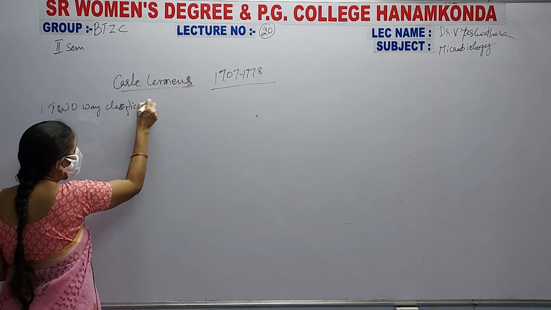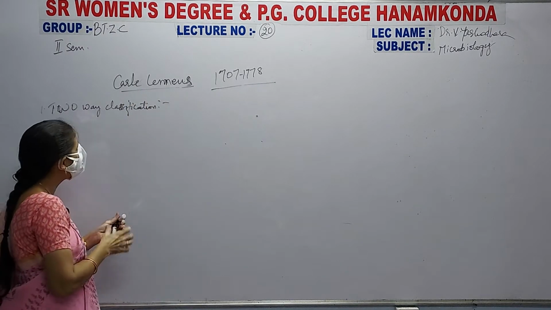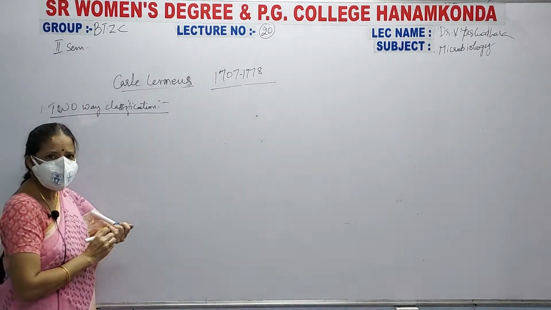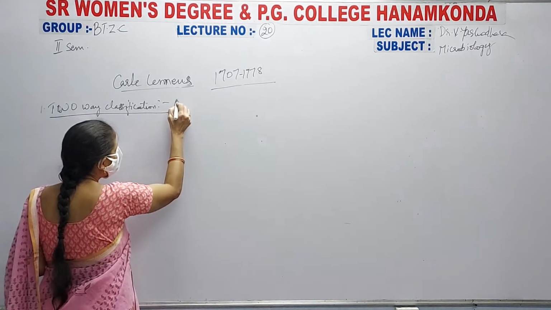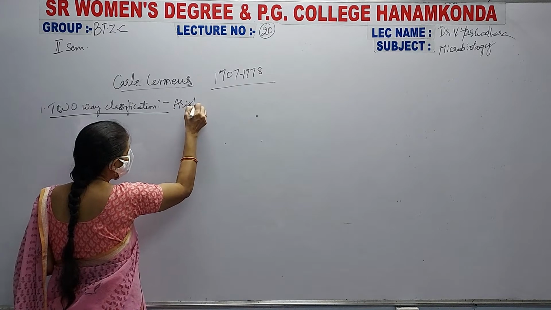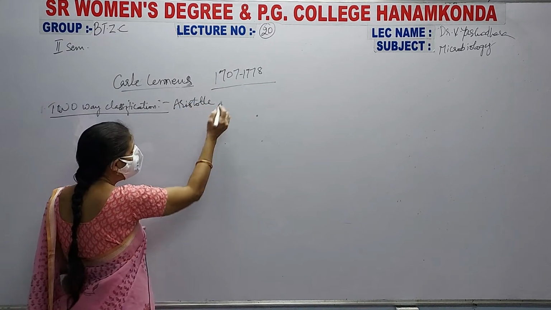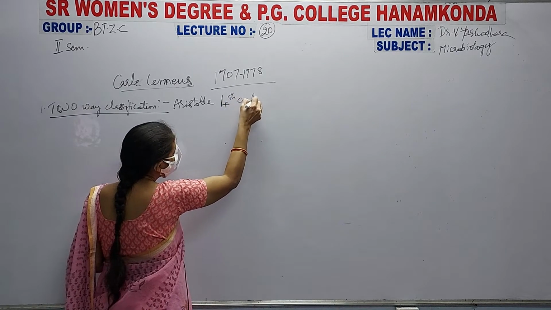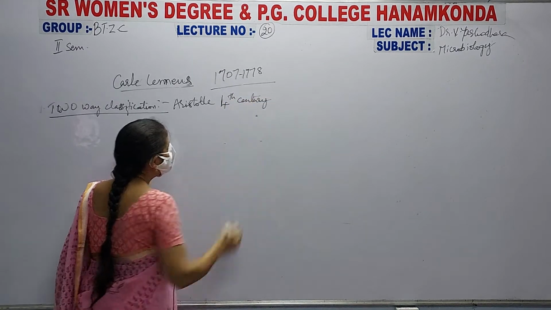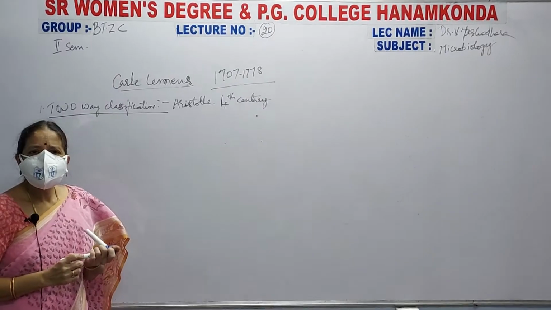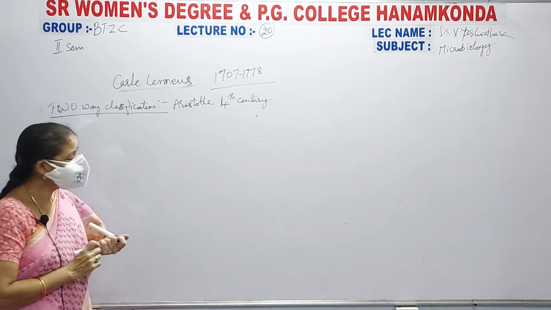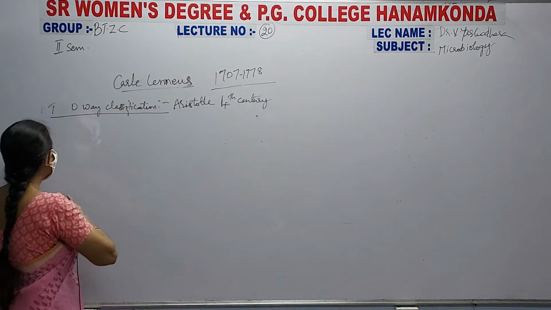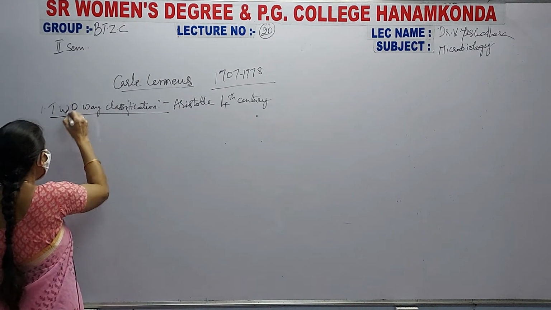Okay, two-way classification. What is two-way classification? See here, two-way classification was proposed by Aristotle in the 4th century BC. He classified the living organisms into two types, so it is also known as a two-way classification.